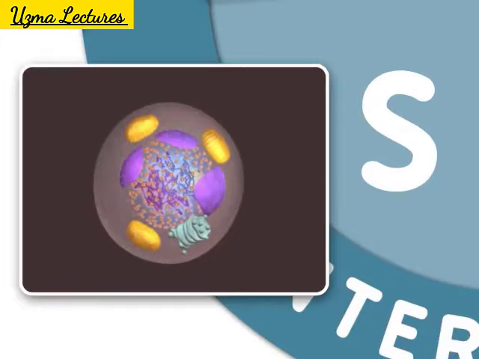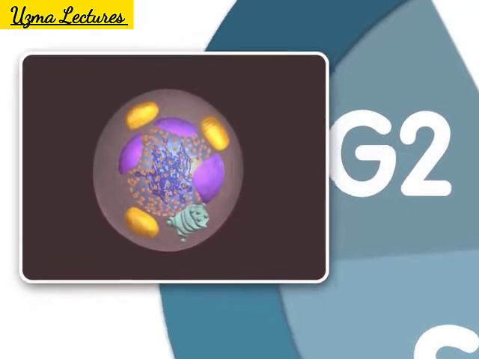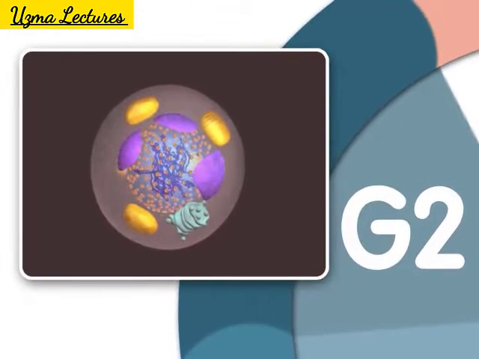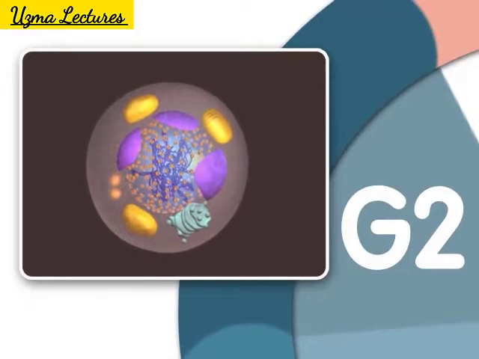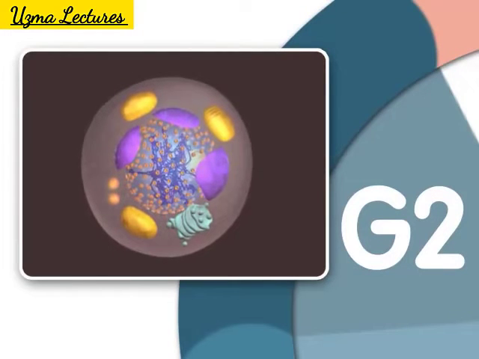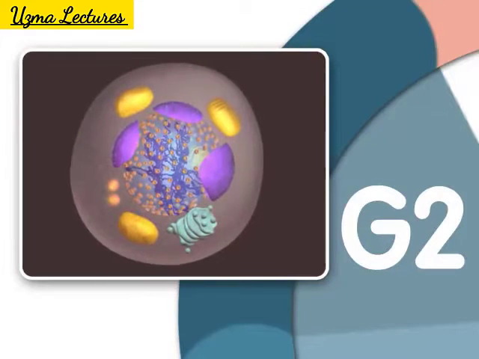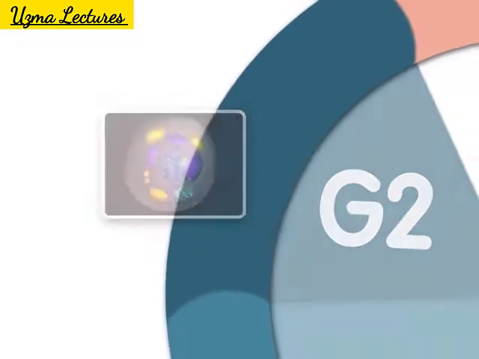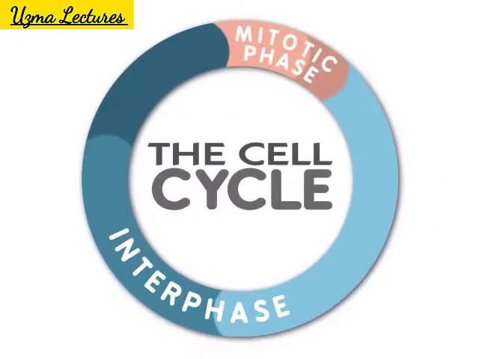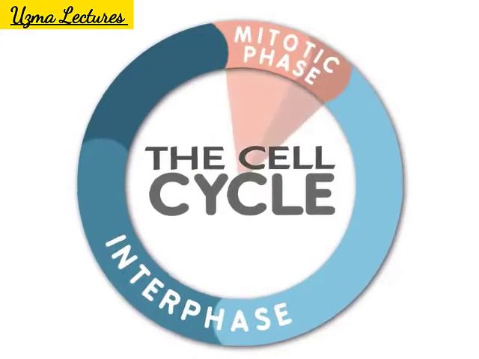The next stage is gap 2. It is during this stage that the cell finishes growing. Once the cell has duplicated the DNA in the nucleus, and the two centrosomes have appeared in the cytoplasm, mitosis can begin. For a typical eukaryotic cell, this will last for about 80 minutes.